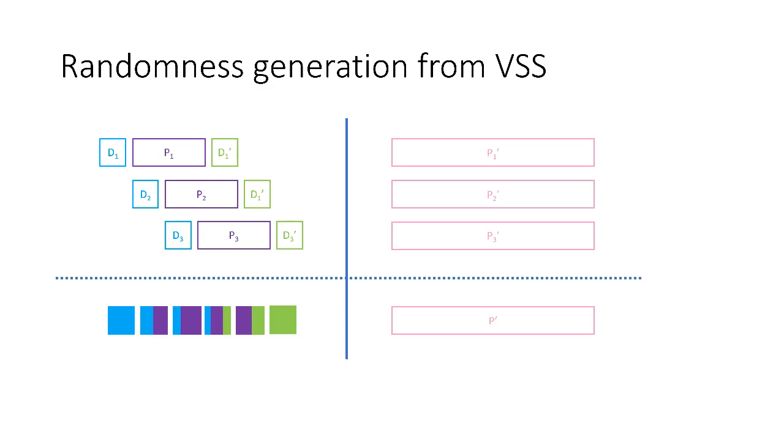The second party will be performing the role of the first share recipient of the first VSS, and also the role of the dealer in the second VSS, and so on and so forth. For the reconstruction, we will use the same parties for all of the VSS instantiations.